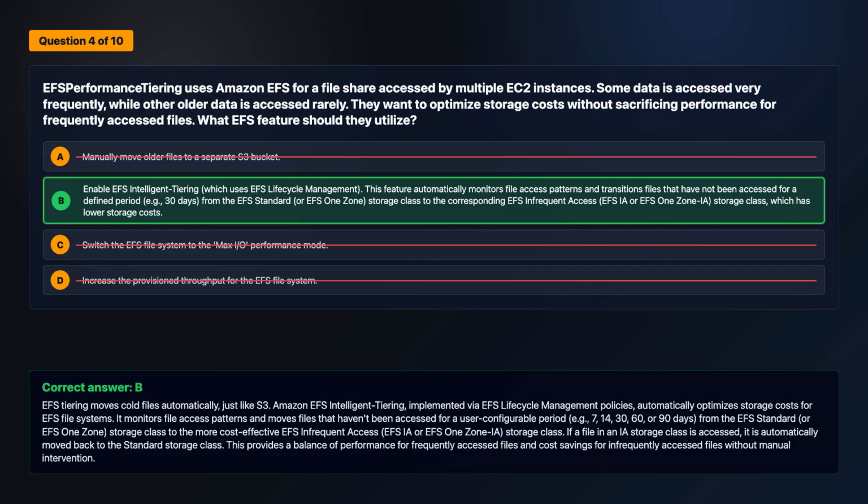It monitors file access patterns and moves files that haven't been accessed for a user configurable period, e.g. 7, 14, 30, 60, or 90 days, from the EFS Standard or EFS One Zone storage class to the more cost-effective EFS Infrequent Access, EFS IA, or EFS One Zone-IA storage class. If a file in an IA storage class is accessed, it is automatically moved back to the standard storage class. This provides a balance of performance for frequently accessed files and cost savings for infrequently accessed files without manual intervention.